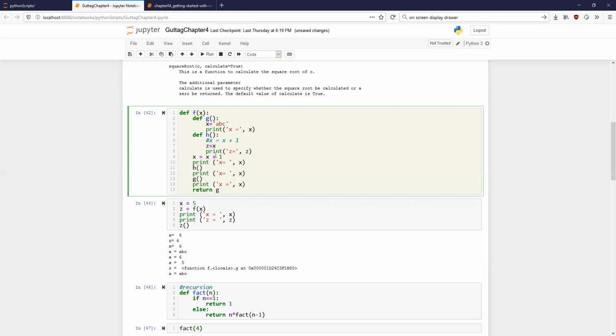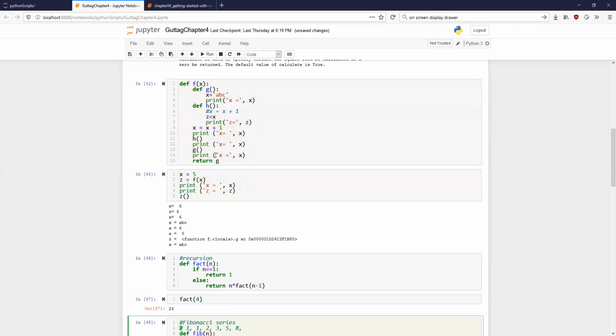Anybody else has a question? So would you like to do another example of recursion, or is it good enough? Okay, before we do that, let me try.